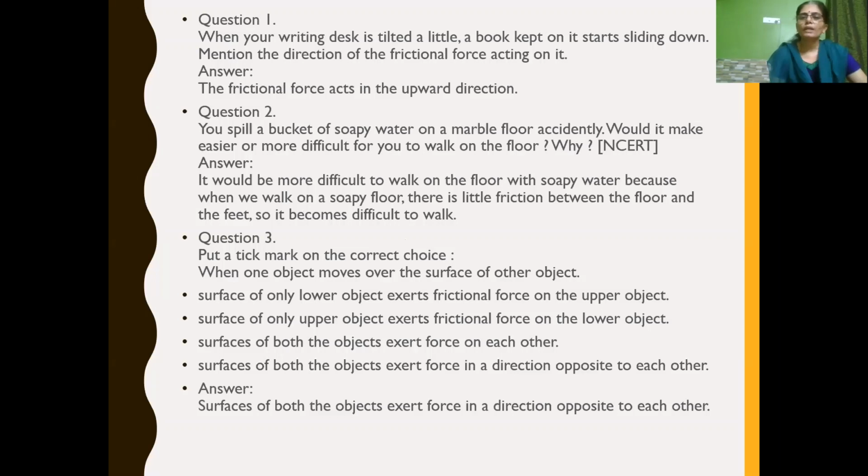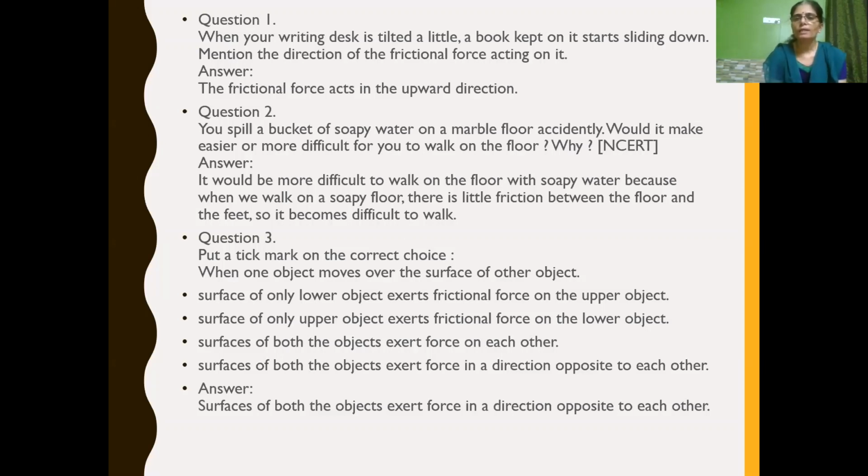Next, when a desk is tilted a little, a book kept on it starts sliding down. When the desk is tilted slightly and you keep a book, it slides down. Now mention the direction of frictional force acting on it.